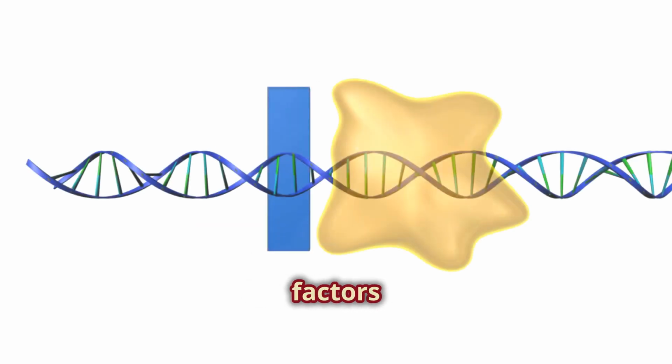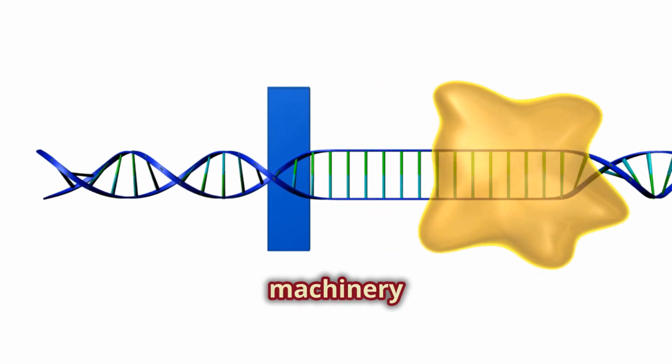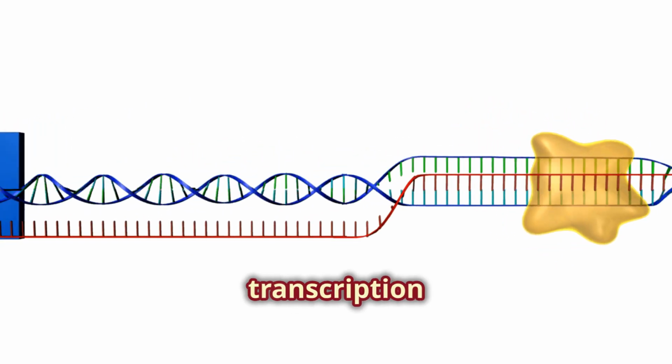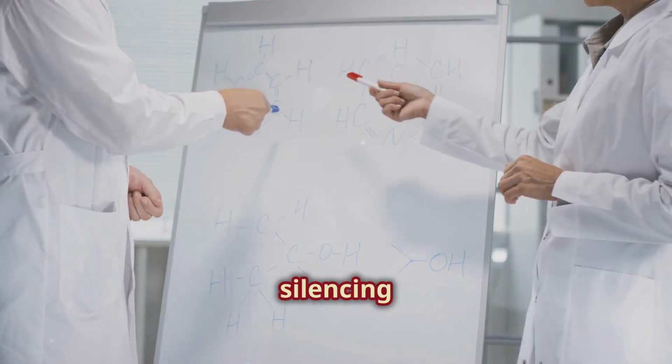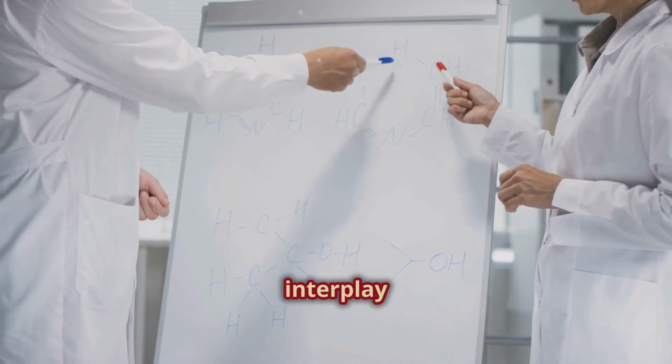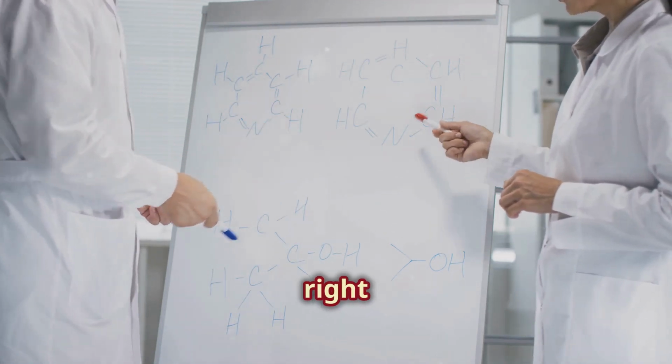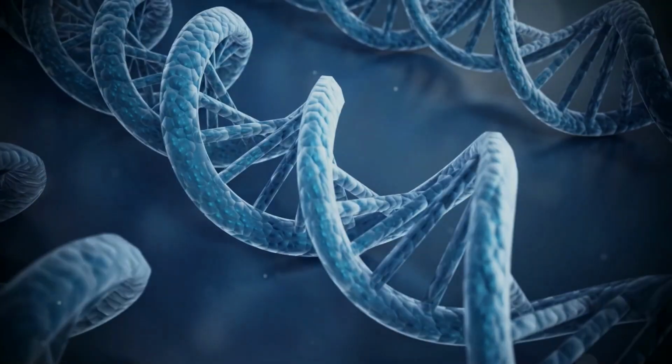Some transcription factors promote the binding of the transcription machinery to DNA, thereby activating gene expression. Others block the transcription machinery, effectively silencing gene expression. The intricate interplay of transcription factors ensures that the right genes are expressed at the right time and in the right amounts.